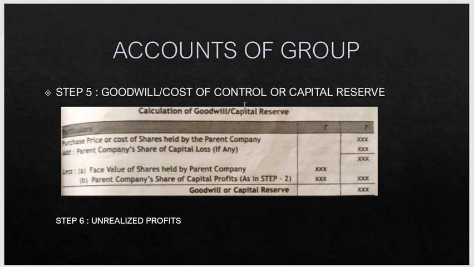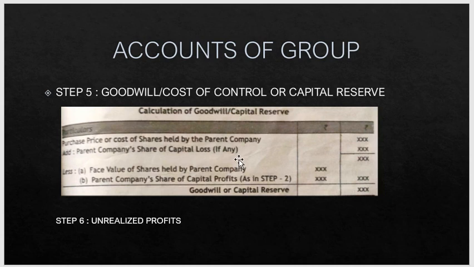You will add parent company's share of capital loss and you will minus the face value of shares held by the parent company and parent company's share of capital profit which is earned in your step 2. So purchase value or cost of shares held by the parent company, add parent company share of capital loss, then you will less the face value of the shares held by parent company, and you will again minus parent company share of capital profit. So that difference what you get, if you get a negative balance, it is called as capital reserve in this format. If you get a positive figure, then it is called as goodwill.